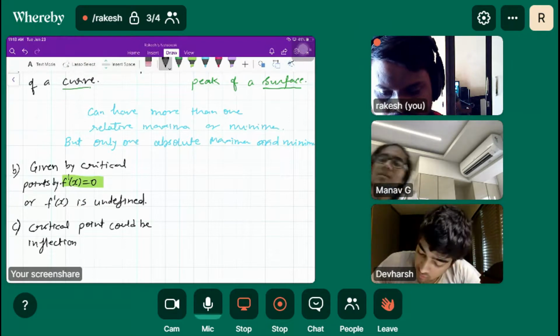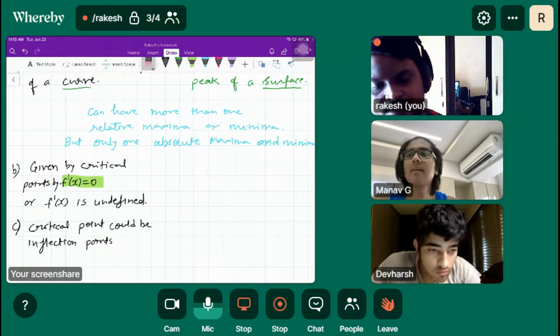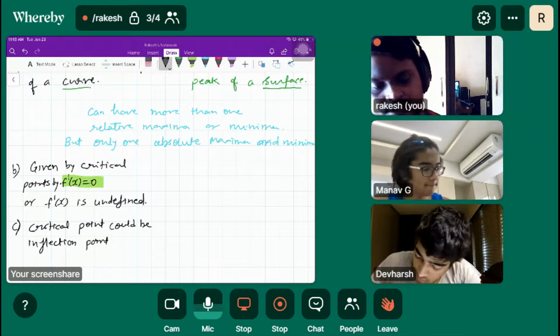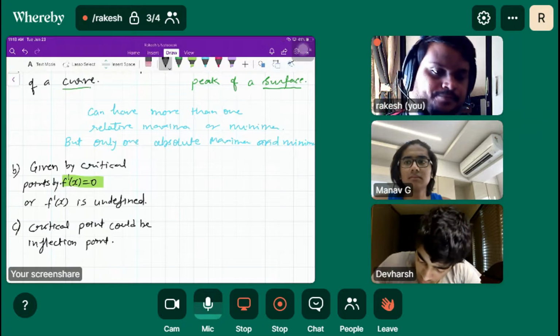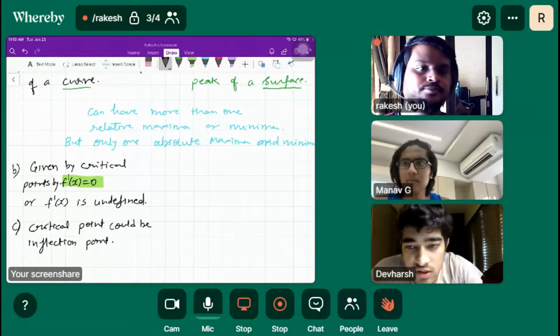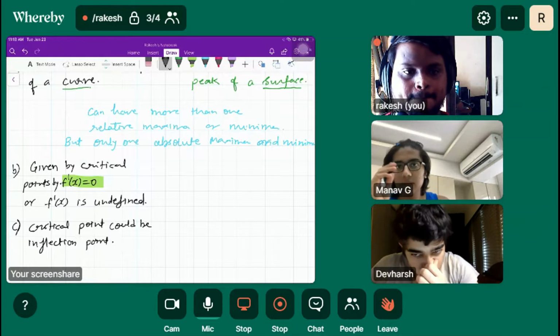What exactly does the inflection point do? It changes from concave to convex or from convex to concave shape.